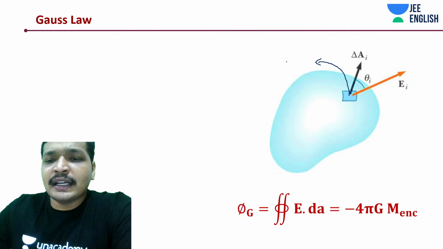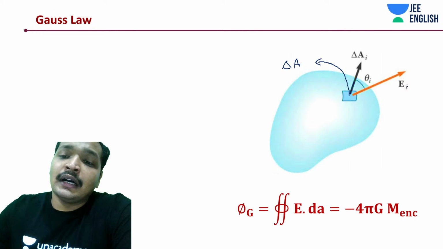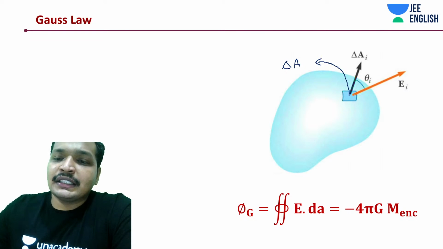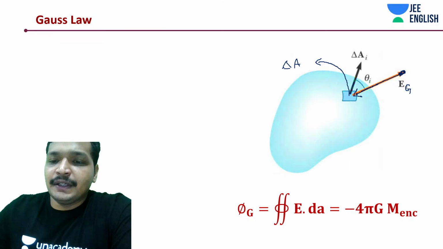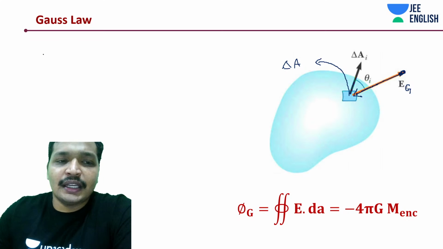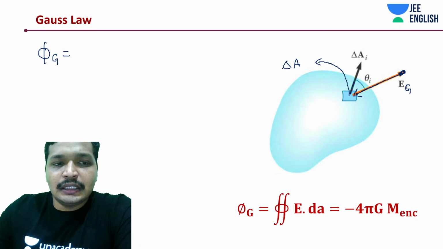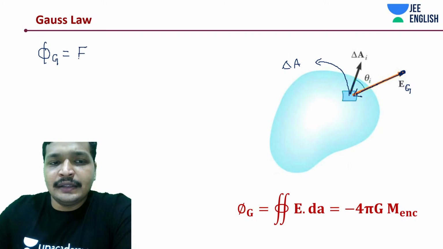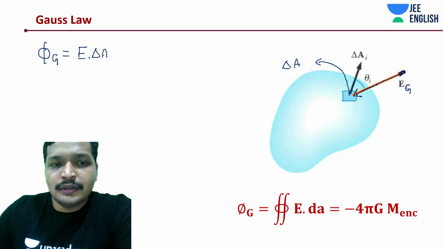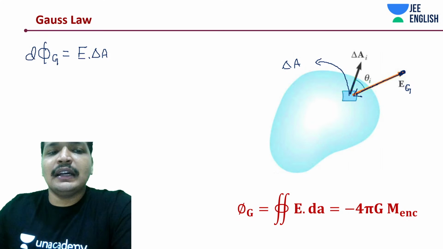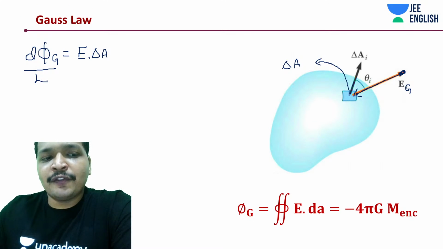So let's say there is a small area delta A, and the direction is denoted in this direction. It should rather be in this direction, that is not at all a problem. Forget the given identity. This is something like gravitational field. So gravitational field into area is nothing but flux. What flux? Gravitational flux.